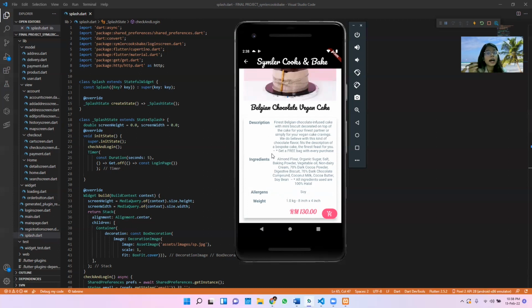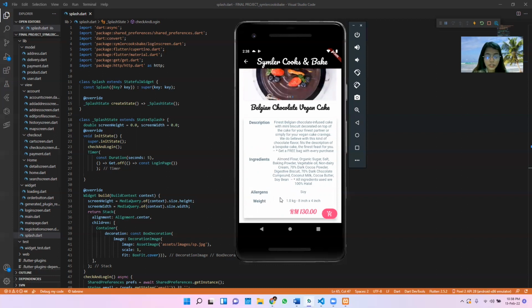Sorry, what are the ingredients, which means some of them are vegan, some of them are for normal people, and what are the ingredients they have used. So by having the ingredients, they get to know what cake they are purchasing and what ingredients they have used in order to bake the cake.